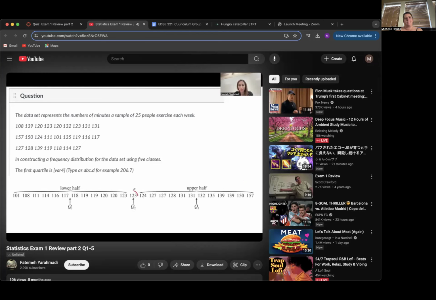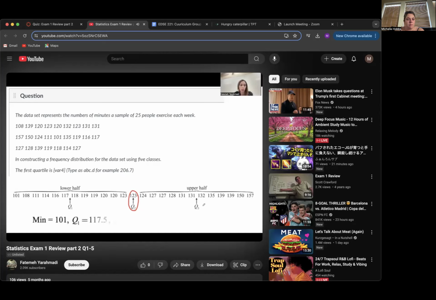So the median of the data is 123. 123 divides the data into two halves. The first portion is on the left-hand side and the second portion is on the right-hand side. After finding the median of the data on the left-hand side and the median of the data on the right-hand side, we basically have all the information that we need.